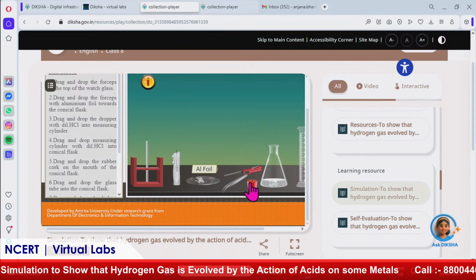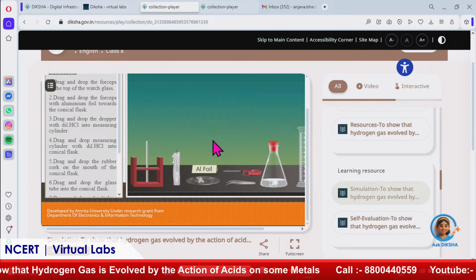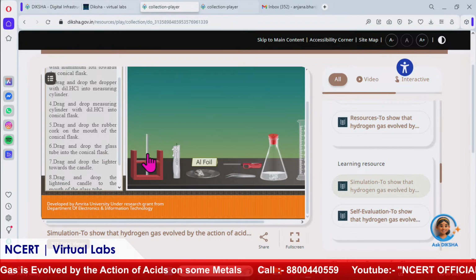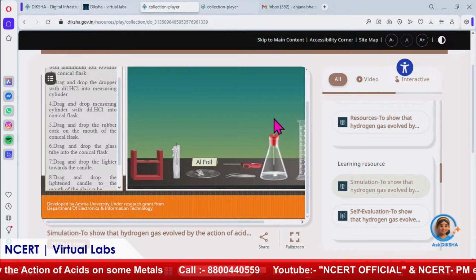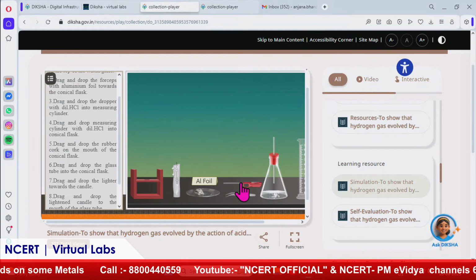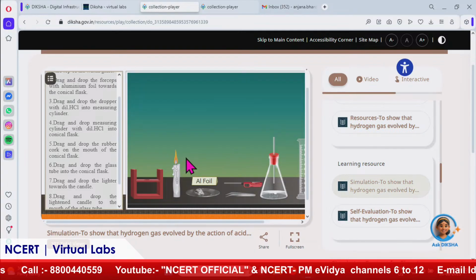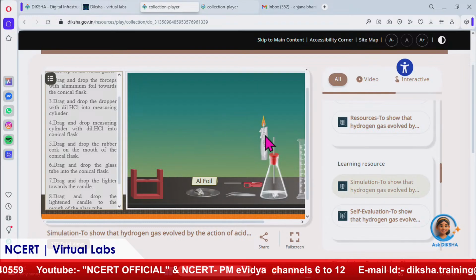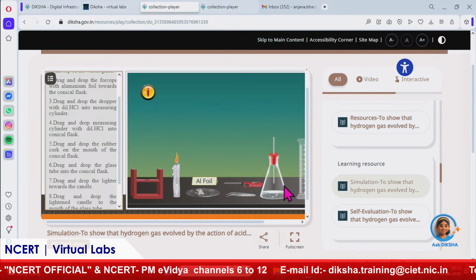Now we have to put the rubber cork onto the conical flask. Okay. The fifth one we have completed, and the sixth: drag and drop the glass tube onto the conical flask. Now drag and drop the lighter towards the candle. It will ignite the candle. Now this lighted candle has to be put on the mouth of the glass tube. Now see, bubbles are evolving.